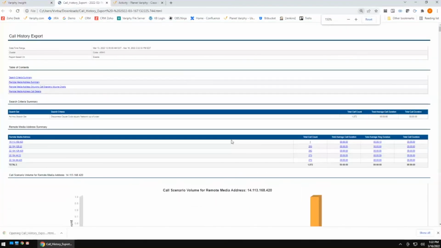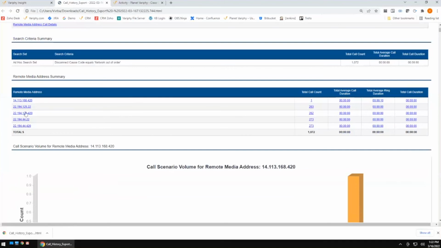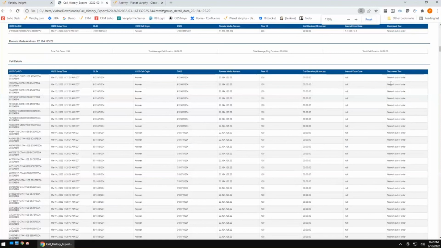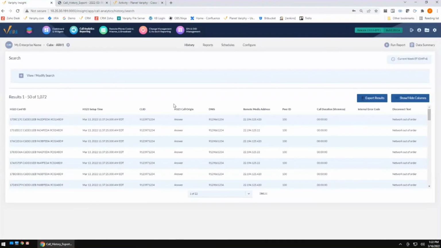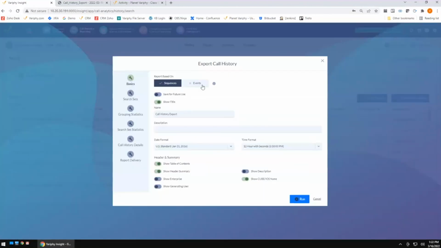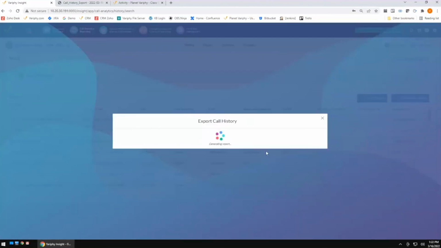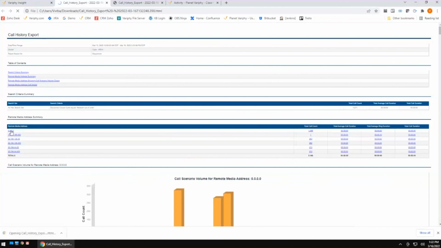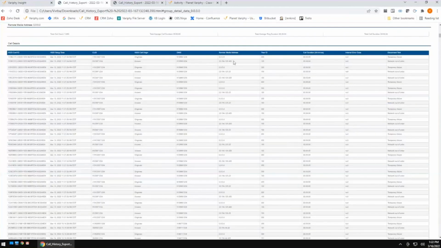And I'm also going to get just the detail of where this particular problem is happening. So here we are. Now we're looking at the detail, just the network out of order events, just the IP addresses I associated to, where if I rerun this report and show sequencing, again, you get a great amount of information, but you may be getting a little bit more than what you're looking for. You don't want to spend your time looking for a 0.0.0 address just because it is part of a sequence. So being able to show just the events, report just the events, is a great way to help limit some of that data down.